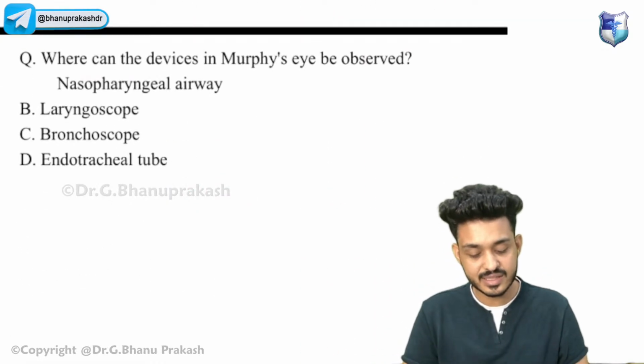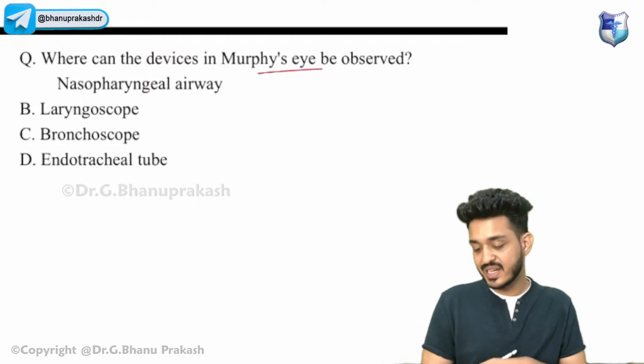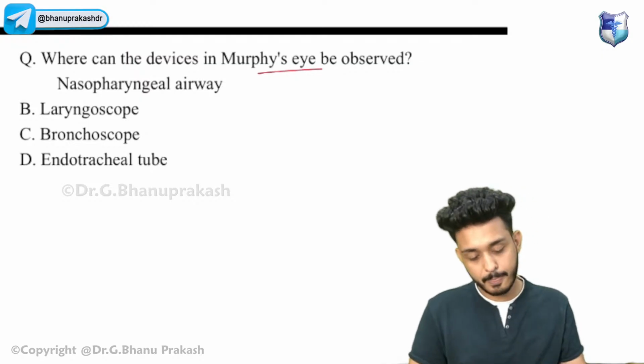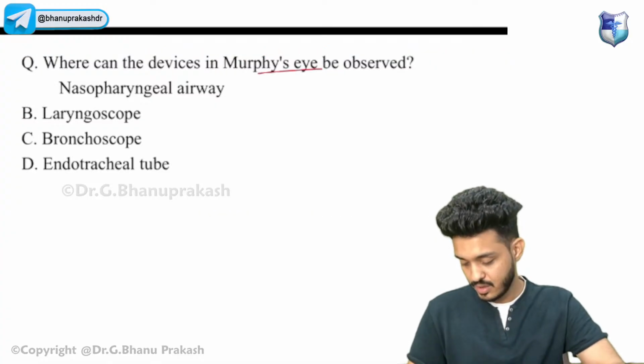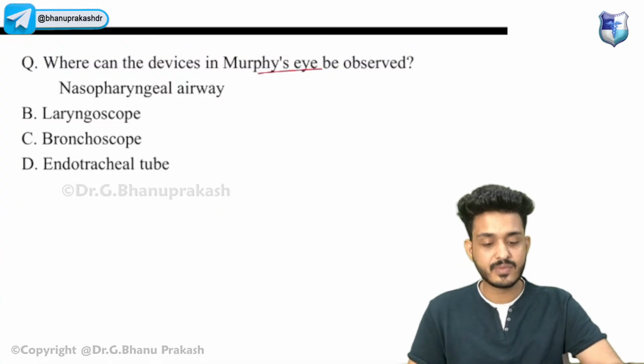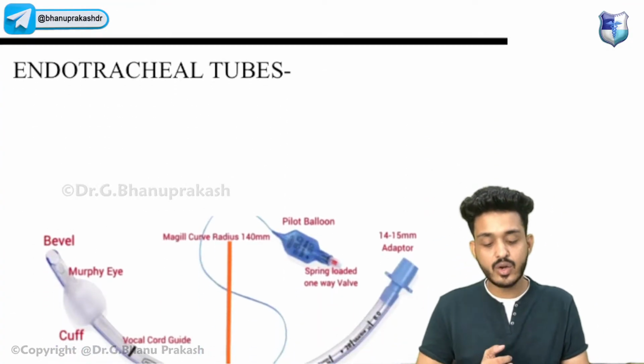Where can the Murphy's eye be observed? Murphy's eye will be present in which device? Try to answer. Very good, Shri, that would be present in your endotracheal tubes.